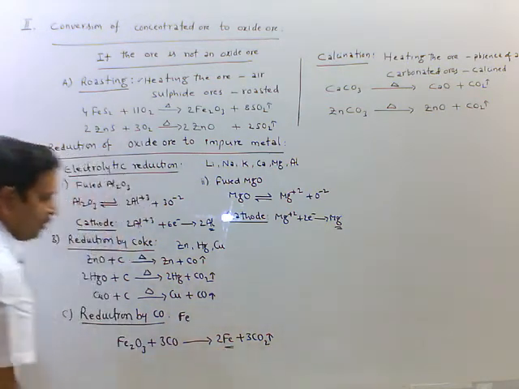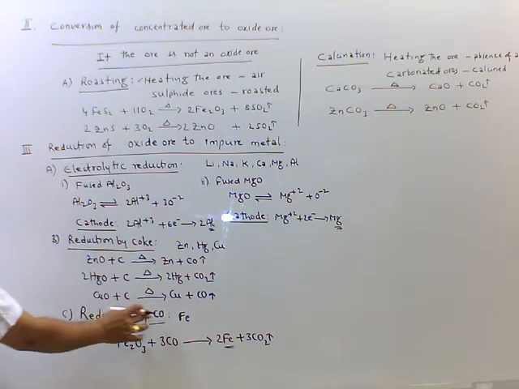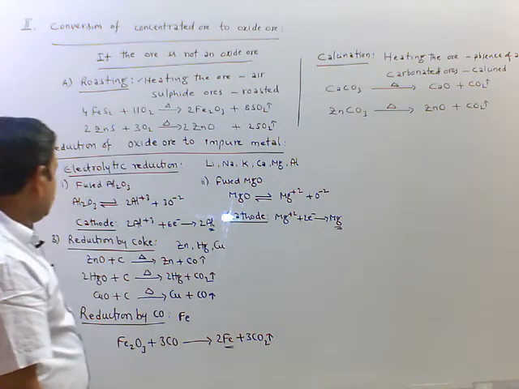This is impure iron metal, reduction by carbon monoxide.